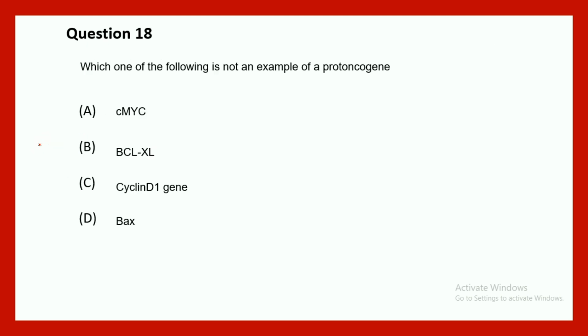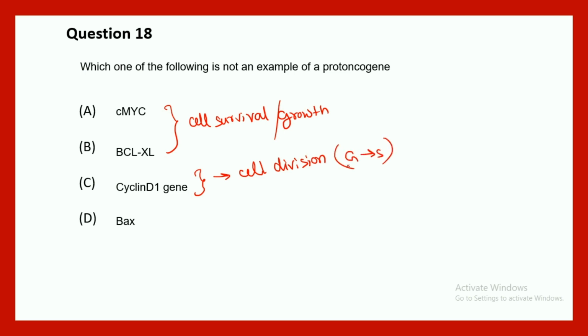Click on that. Question 18 says which of the following is not an example of a proto-oncogene? Proto-oncogenes generally help in growth. So we have to identify which of the following help in growth, and the molecule which won't promote growth would not be a proto-oncogene. For example, c-Myc and Bcl-xL, all of these help in cell survival and growth, right? So these are proto-oncogenes. Cyclin D1 obviously helps in cell division and the G1 to S transition of the cell cycle, so it promotes cell division.